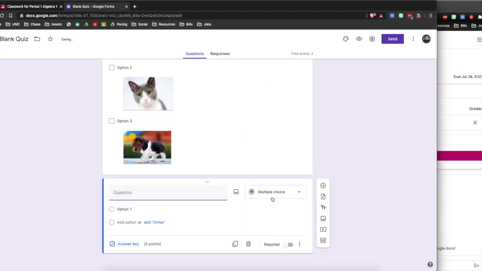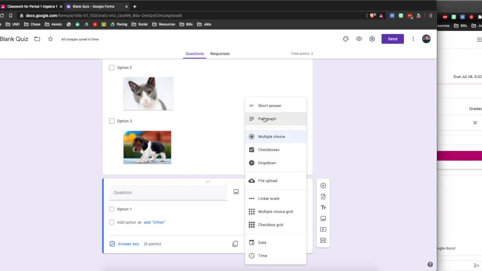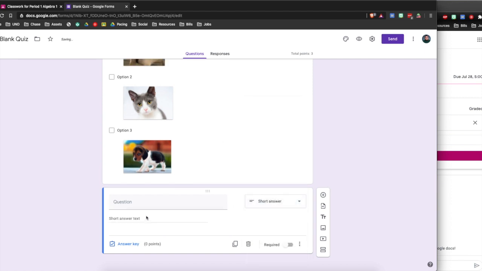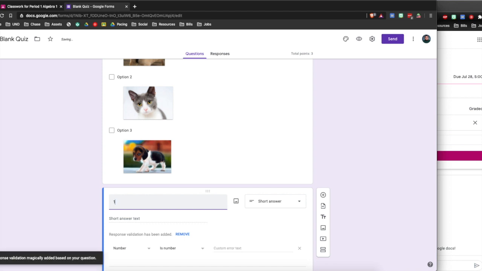Let's do multiple choice. No, checkbox. Now here's a tricky one. Short answer. It could be tricky because you've got to make sure Google knows exactly what's going to be the answer key. So if I were to say what's 10 times 3, 10 times 3.